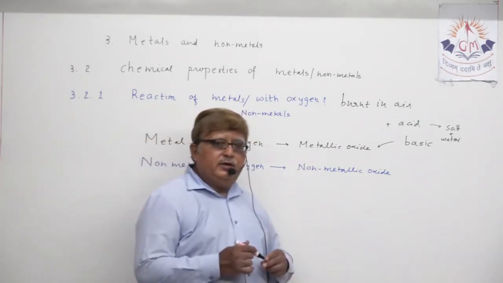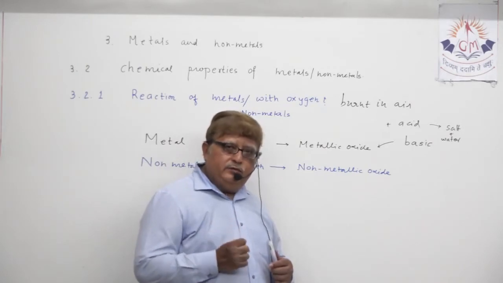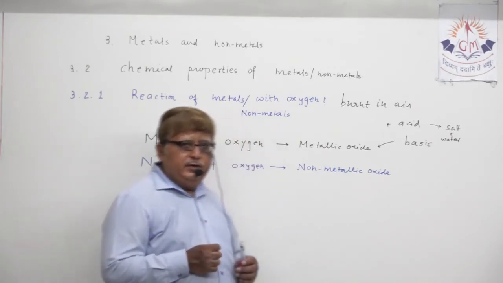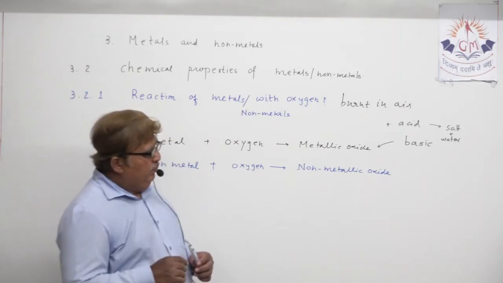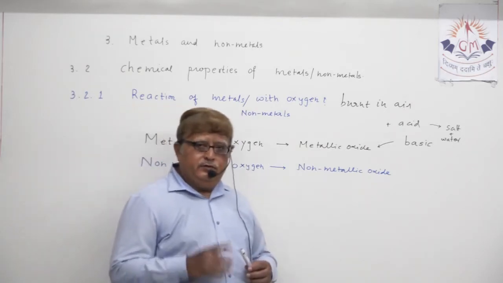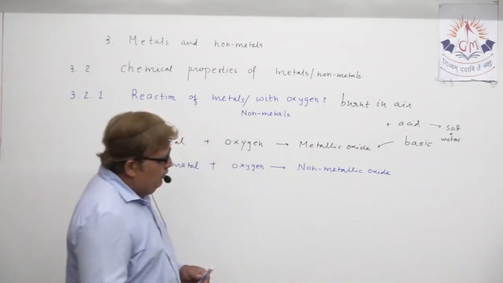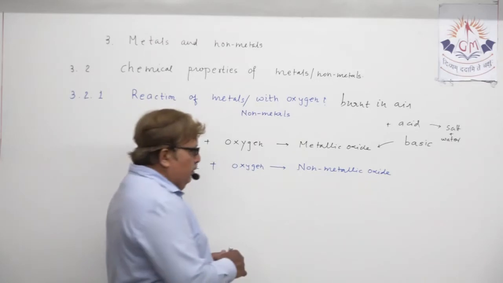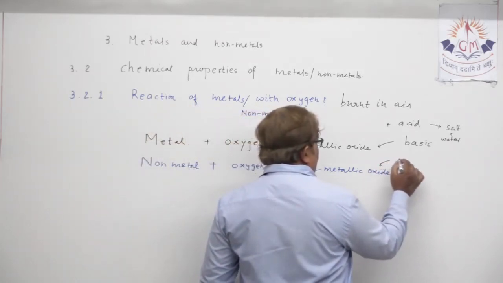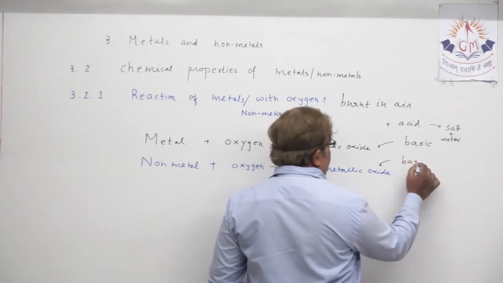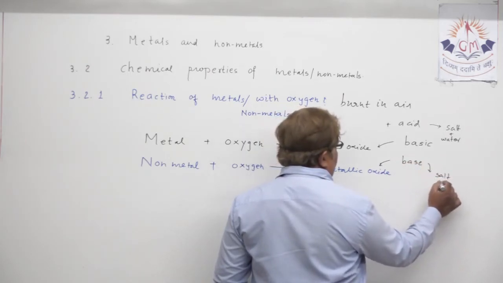That means metallic oxide plays the role of base there. So metallic oxides are basic in nature, that we all know. At the same time, you must be knowing about non-metallic oxide. If you can remember, when they react with base, they again form salt and water.